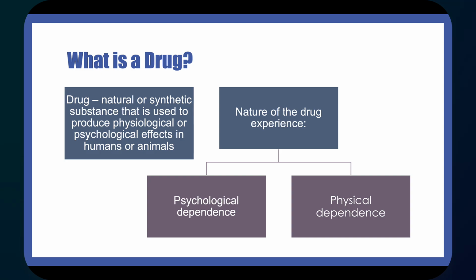So, what is a drug? Like it says here, a drug is a natural or synthetic substance that's used to produce physiological or psychological effects in humans or animals. The nature of the drug experience can be approached from 2 distinctly different aspects of human behavior. Psychological dependence is the conditioned use of a drug caused by underlying emotional needs. Physical dependence is a physiological need for a drug brought about by regular use.